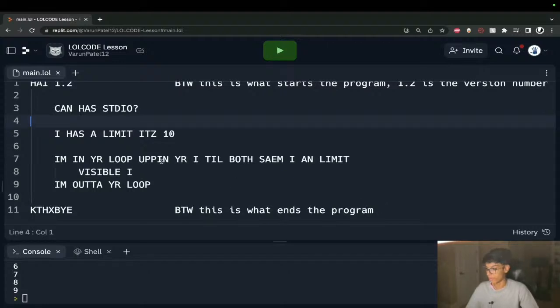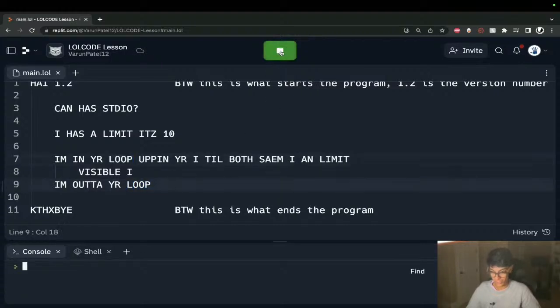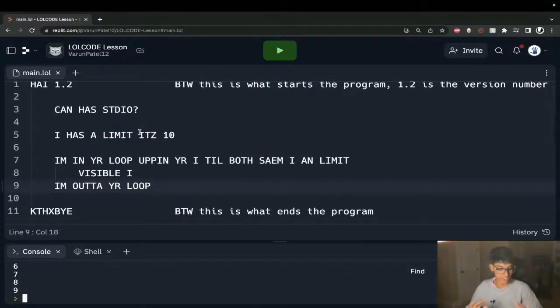Oh, you can change it. Yeah, so it's "loopy," and then "I'm out of your loopy." There you go. Okay, I missed that. I think I'm just going to leave it as for loop, though. This is already as confusing as it is. I'll leave it as loop, just for the sake of my mind not being blown. But that's our sort of syntax.